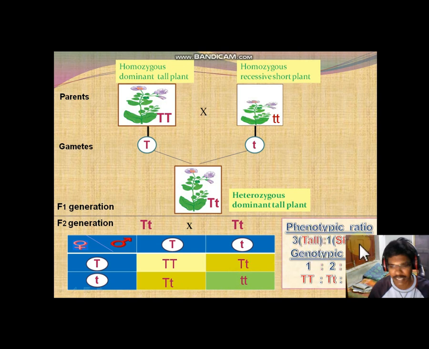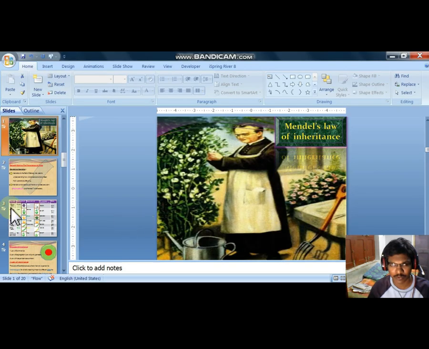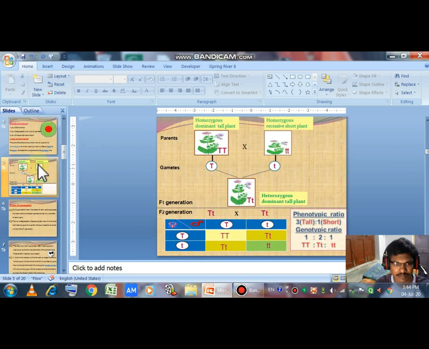So 3:1. Here 3 tall, 1 short. We may not see that properly, that's why I am going back. Here, 3 tall plants and 1 short plant. So that is the phenotypic ratio.